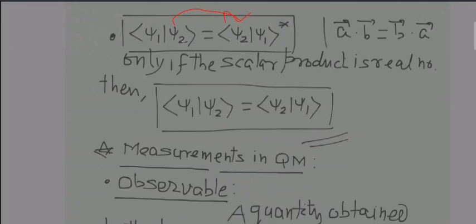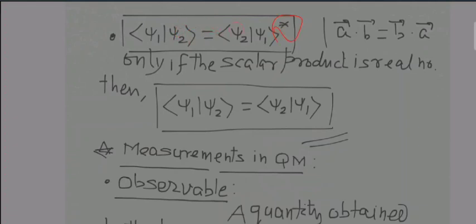You have made the ket of ket bra here and bra ket over here. So you have interchanged the symbols, and if you interchange the symbols, then when you take the complex conjugate of it, the same result will be obtained.